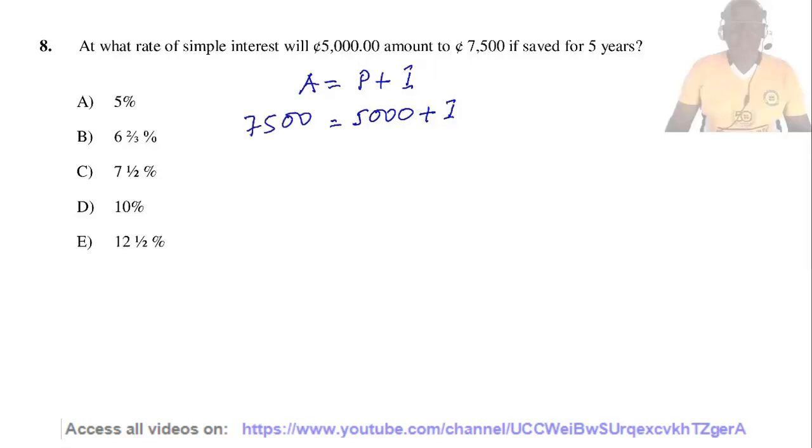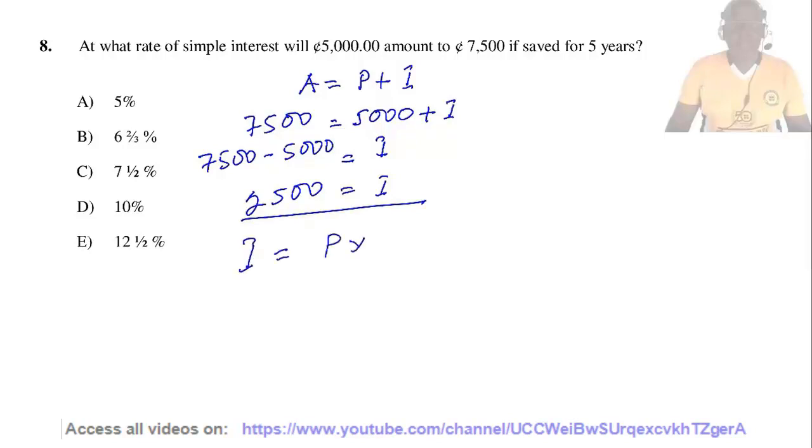So I equals 7,500 minus 5,000. So I equals 2,500.